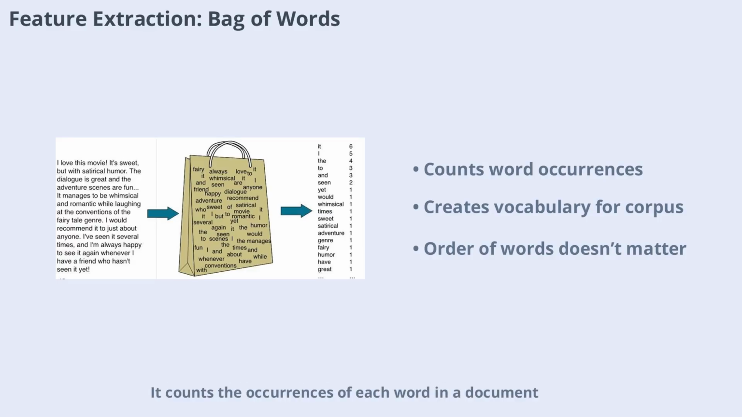It counts the occurrences of each word in a document, creating a vocabulary for the corpus. The order of words doesn't matter, only their frequency. This simple approach is powerful for many NLP tasks, including text classification and sentiment analysis.